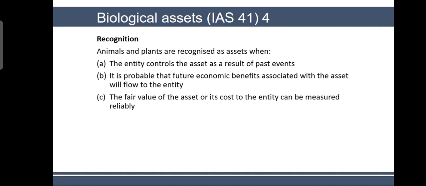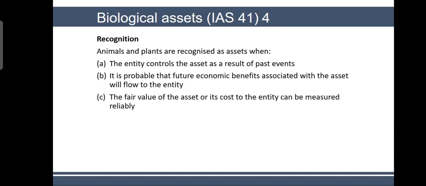Now, fair value of the asset or its cost, because in some cases, cost may not be justifiable, so you go for the fair value. And in some cases, fair value is not possible, so you go for the cost. For example, if you have some sheep, a grown-up sheep, and you have to value it, there are two ways. One is the cost, which means the amount of money which you spent on raising that sheep for the last 8 months. You have been giving food, taking care of it, and spending money on the people who are taking care of this flock of sheep. That could be a cost thing, but it is better that you go for the fair value: what is the market value of a grown-up 25 kilogram sheep? So you go for the fair value.